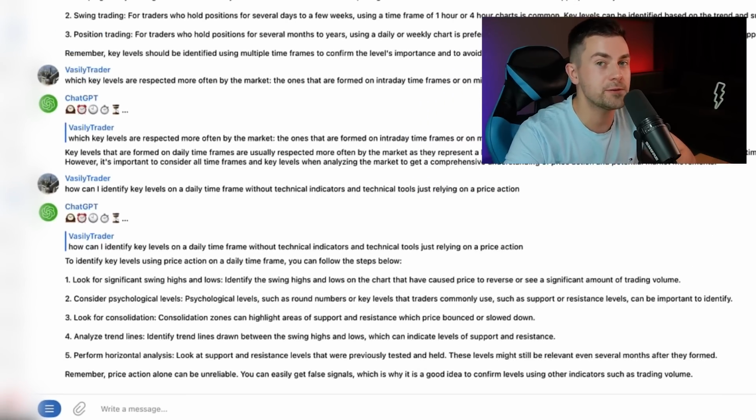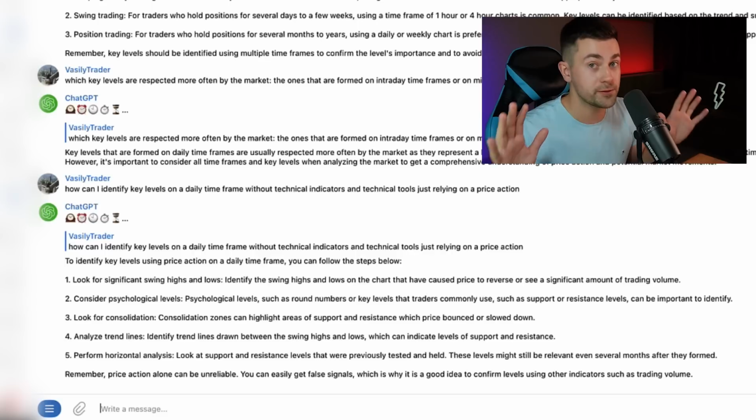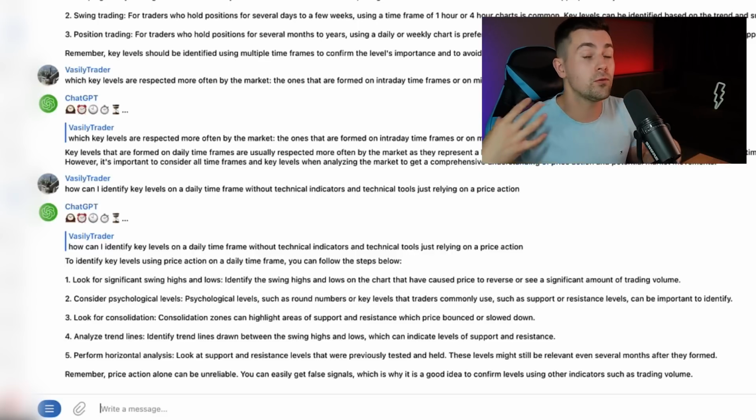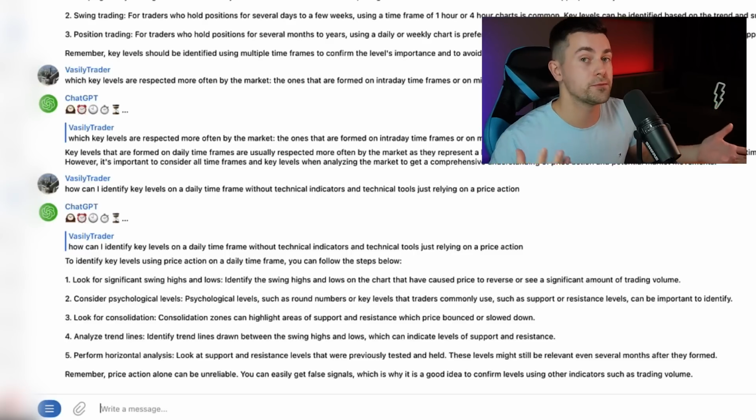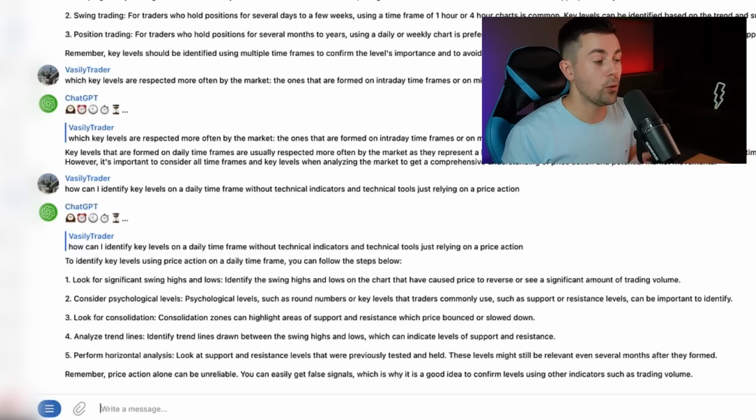So ChatGPT suggests that in order to identify the key levels, we should take into consideration the swing highs and swing lows. Also, we should monitor the psychological levels. We should look for consolidation, because consolidation ranges can provide important support and resistance levels. We also should analyze the trend lines, and we should look for the key levels that were important for the market participants in the past.